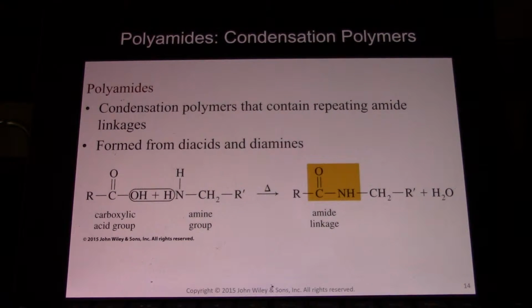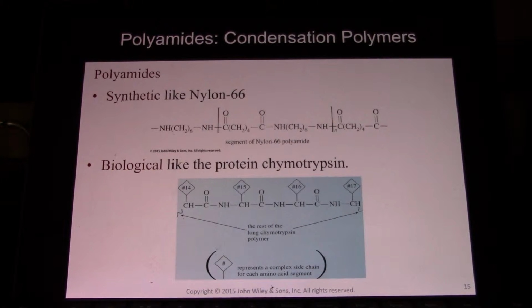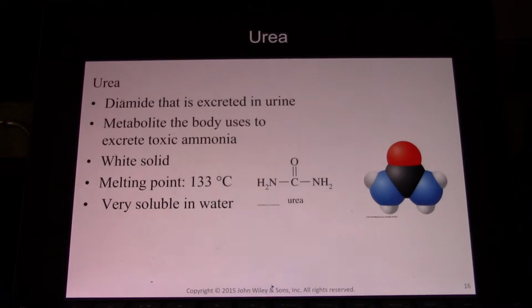Polyamides are condensation polymers that contain repeating amide units, just like another polymer. So polyamides, like synthetic nylon. Nylon produces amide bonds, like we see here. And nylon was one of the first synthetic fabrics. NY stands for New York, LON stands for London. And we have biological polymers, like the protein chymotrypsin, in which we form amides. Peptide bonds in any protein are always amides.